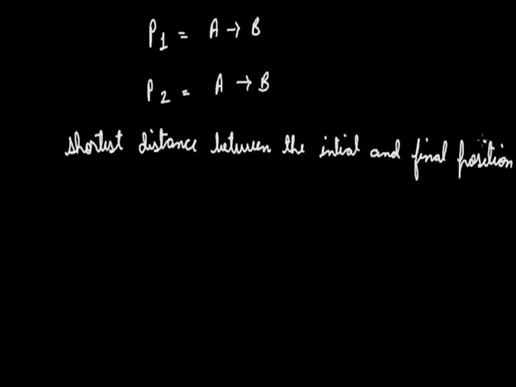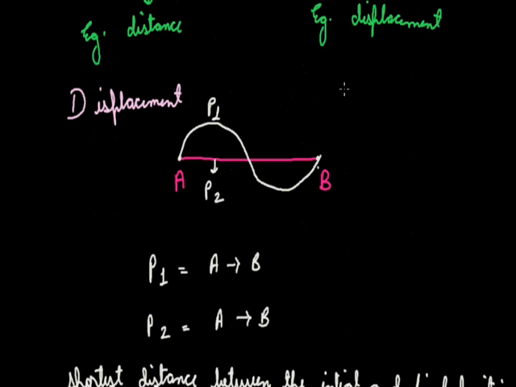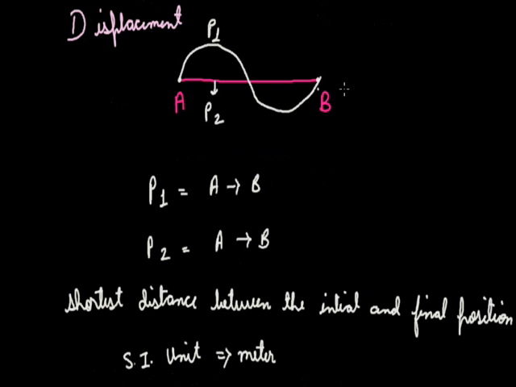Now, as we said that it is the shortest distance, the SI unit of displacement is the same as that of distance, that is meter, and it is a vector quantity because it does depend upon the direction also. While if we talk of distance, it is a scalar quantity because only the magnitude or the value matters, not the direction.